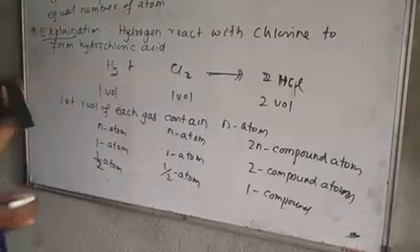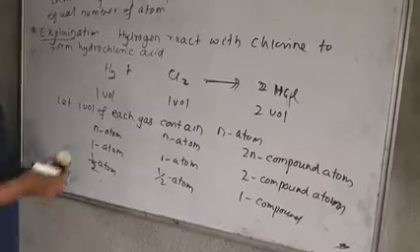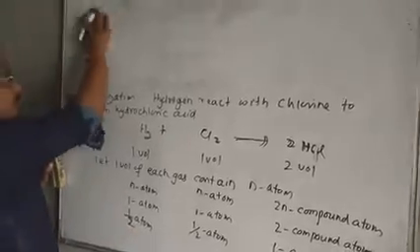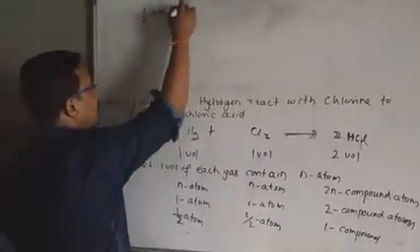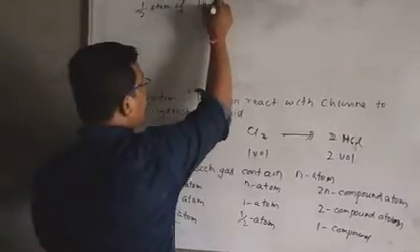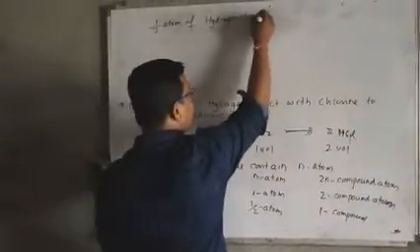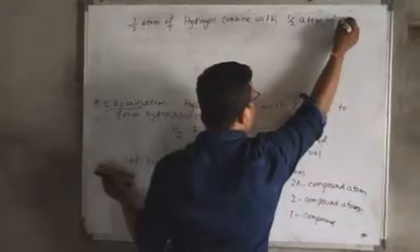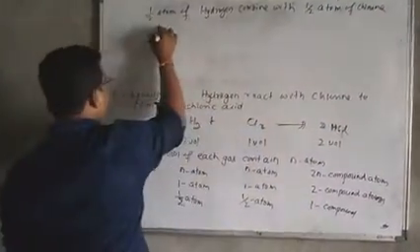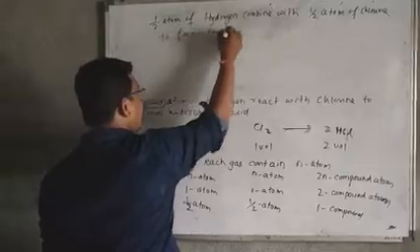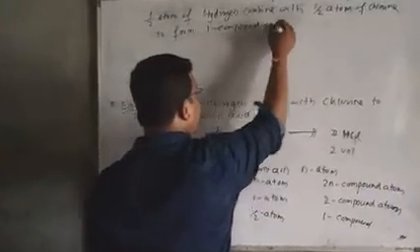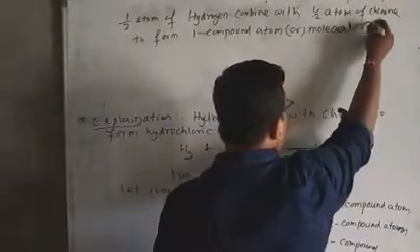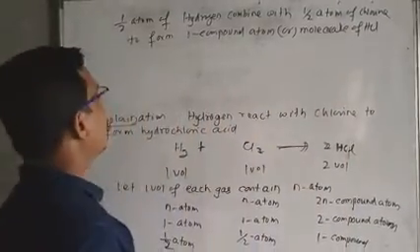This is the relation. From this relation, it is clear that half atom of hydrogen combined with half atom of chlorine to form one compound atom, which is said to be a molecule of HCl. This is your final conclusion.